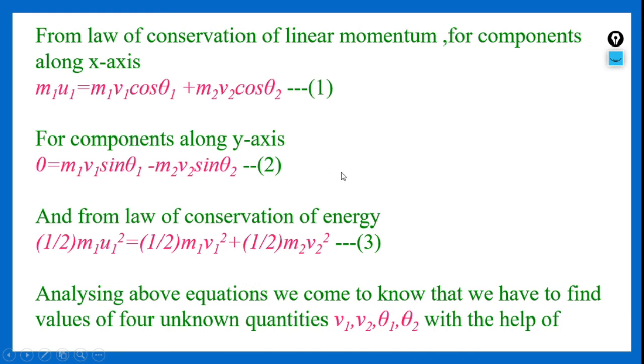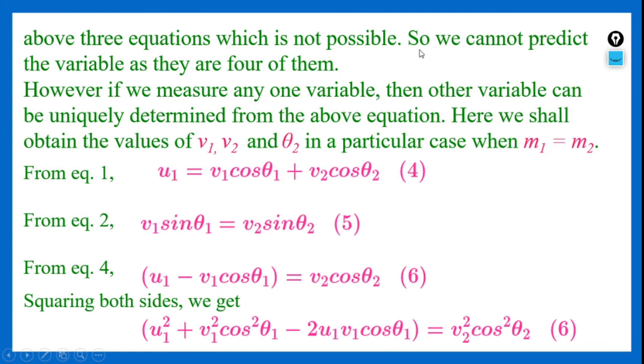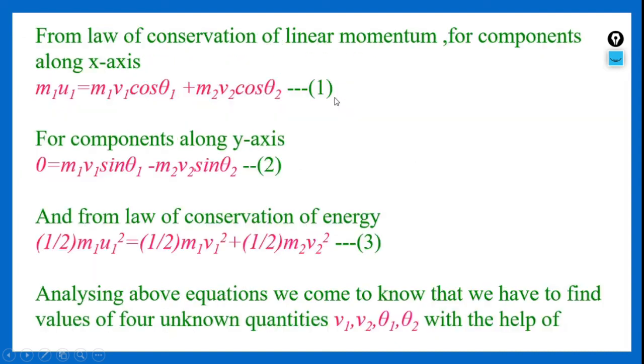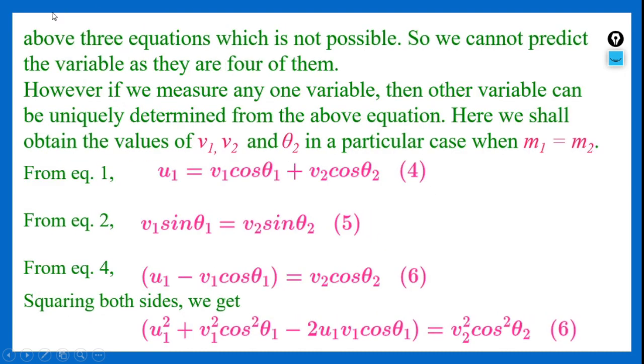Analyzing the above three equations, we come to know that we have to find the values of v1, v2 as well as θ1, θ2 with the help of the above three equations, which is not possible. We cannot predict the variables as there are four of them. We have to find the four values using these three equations, which is highly impossible. However, if we measure any one variable, then the other variables can be uniquely determined from the above equations.